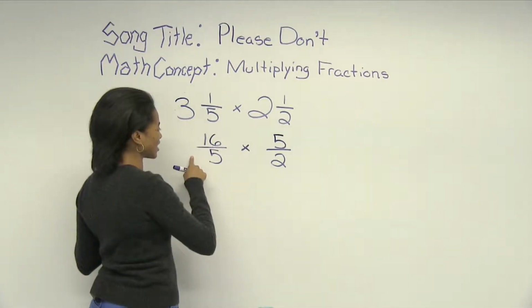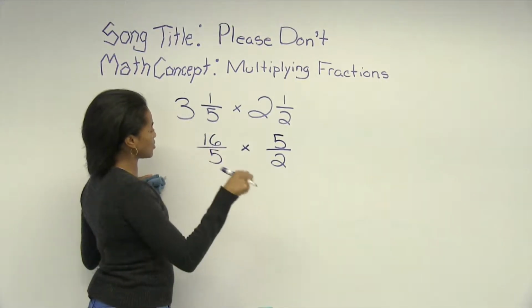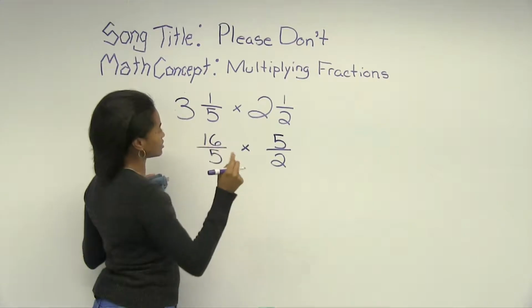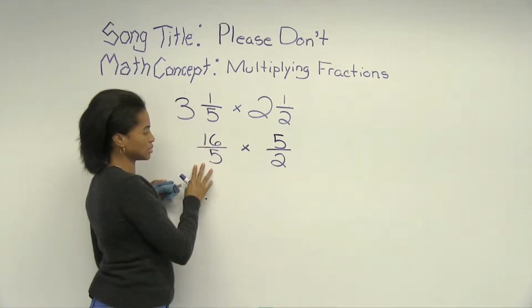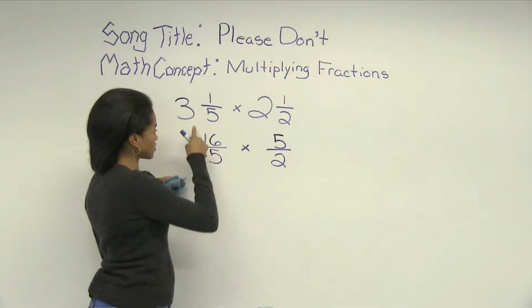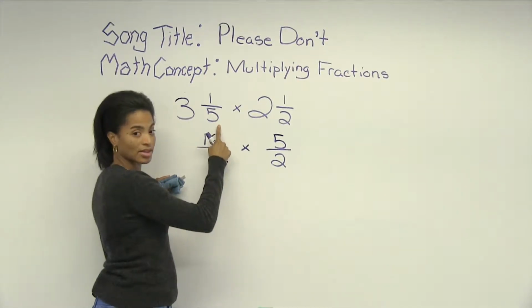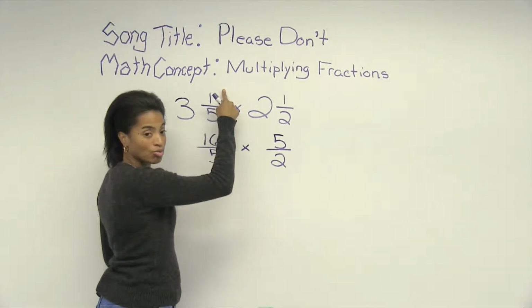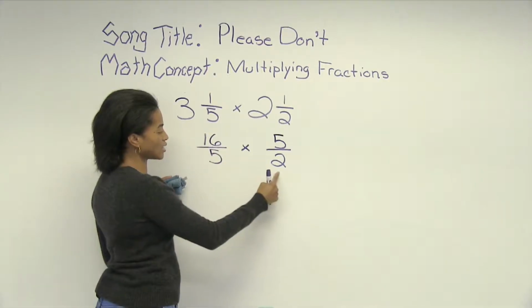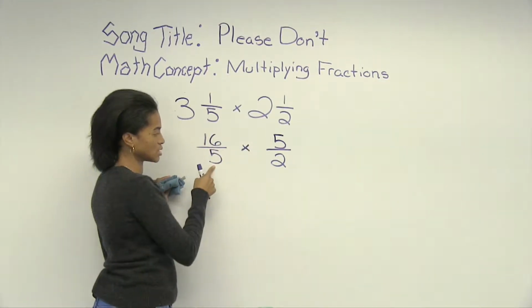Please don't doubt me because I know what's happening. Turn my mixed numbers into improper fractions. Multiply my whole number to the denominator. Then I take that and add it to my numerator. Cross divide diagonal numbers by their GCF.